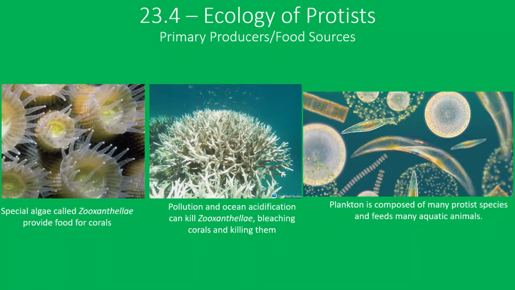The photosynthetic capabilities of many protists are so important that they rival plants in oxygen output. Most of the world's oxygen comes from the ocean, since the oceans take up 3/4 of the Earth's surface, and the top layer consists of many different photosynthetic algae giving off oxygen as a byproduct.